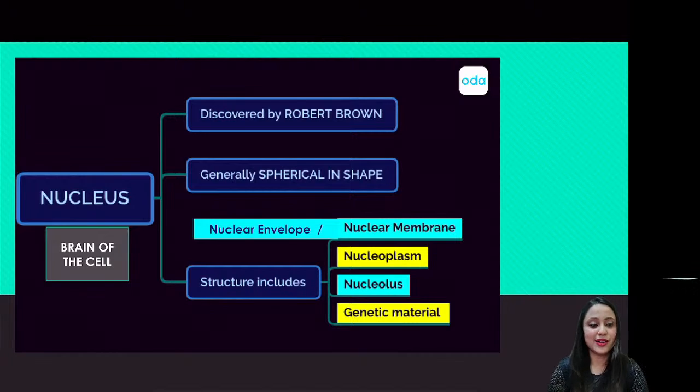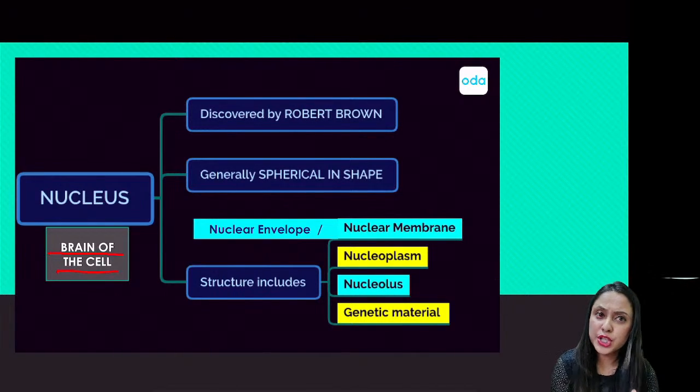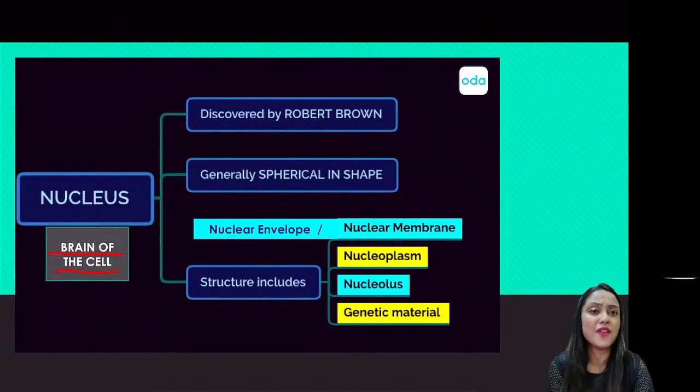And let's talk a little more about the nucleus. So I think I have already told you that the nucleus is the brain of the cell. So you pretty much know what your brain does for you. Your brain does a lot of things for you. Whenever you have to have your favorite food, your brain tells you, this is good, this is not.